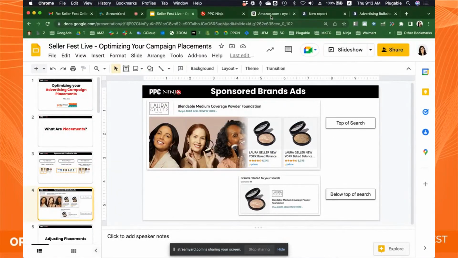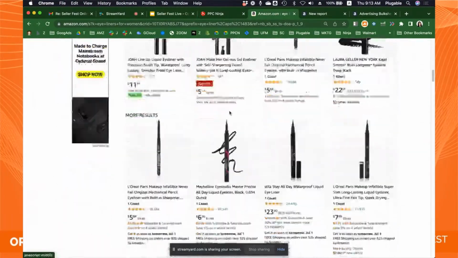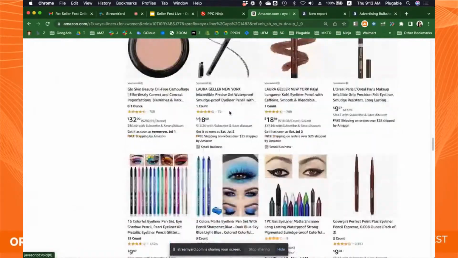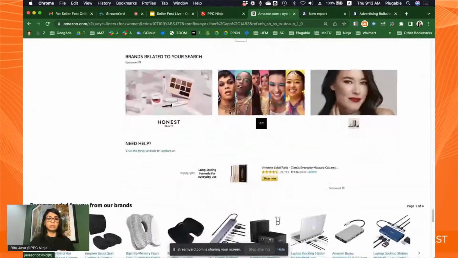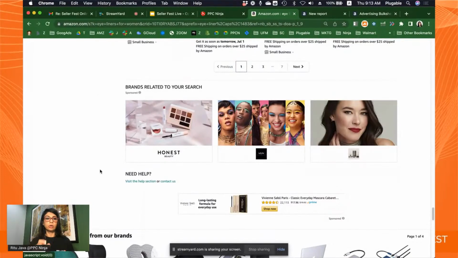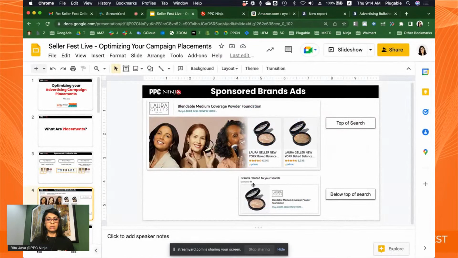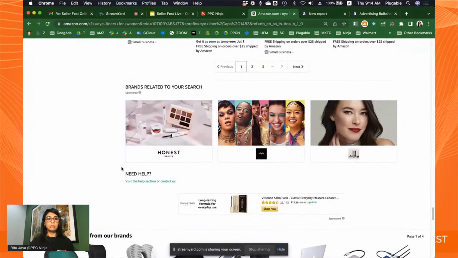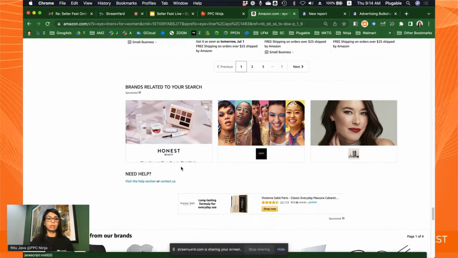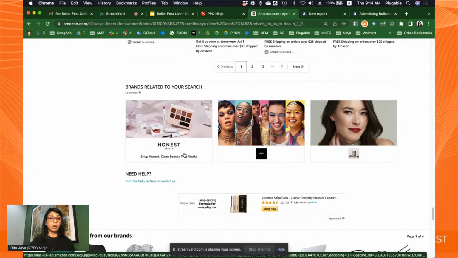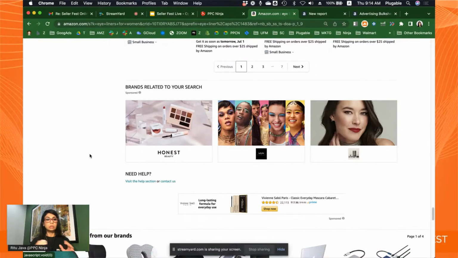So let me show you what that looks like. So I'm on this page, right? I'm going to scroll all the way down to the bottom of the page. And here you see a different version of the same thing that I was showing you. Here it is a little bland looking, but it has the headline in it. Whereas here you actually have the visual showing and no headline unless you scroll or hover over it. When you hover over it, you will see the headline, right? So these are two layouts. You don't get to pick which one Amazon is going to show your ad in.